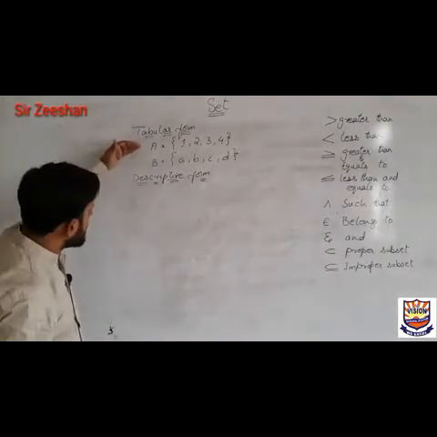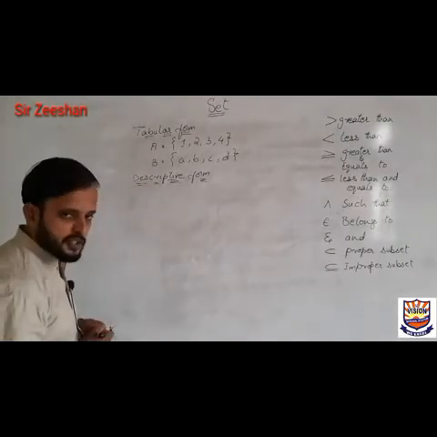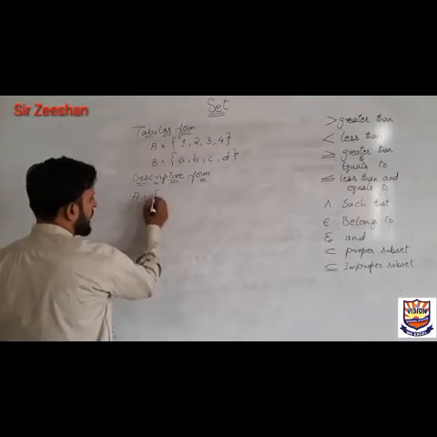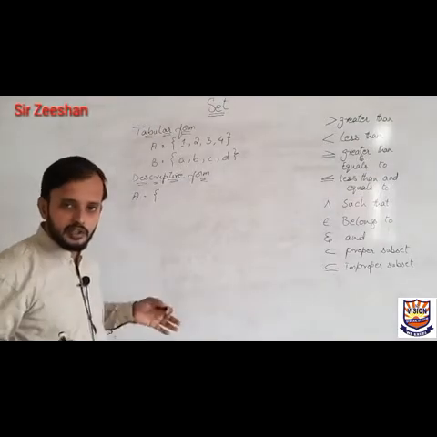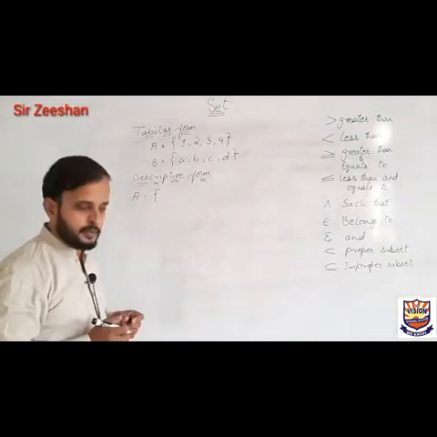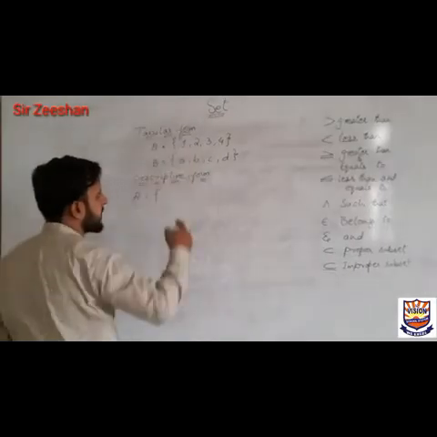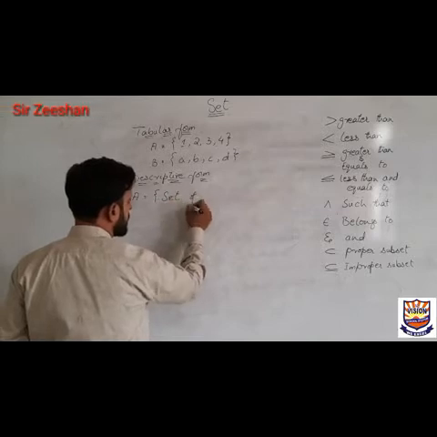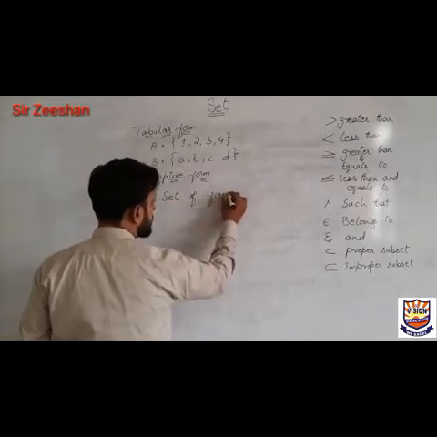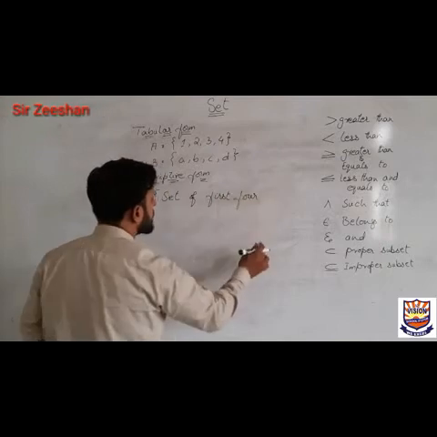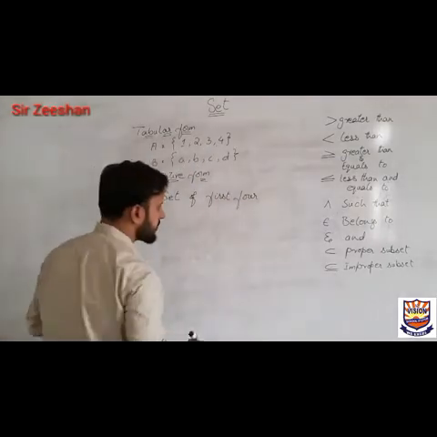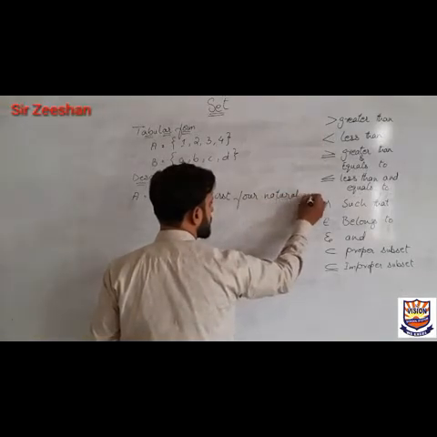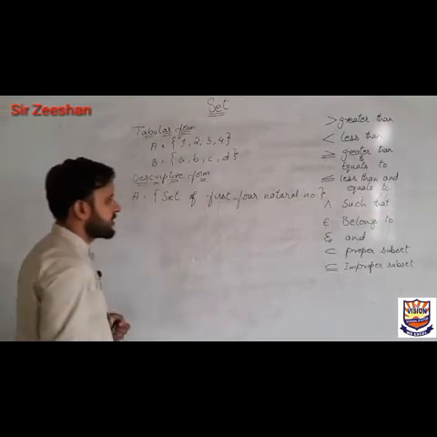Let's transform these sets into descriptive form. For suppose, let's transform this one. Descriptive form means writing the set in theory, in English, in sentence form. That is called descriptive form. Here set number 1 is A, that is 1 2 3 4. I will write it as set of first 4. As I told you, if the counting starts from 1, it is called natural numbers. First 4 natural numbers. So this is descriptive form.